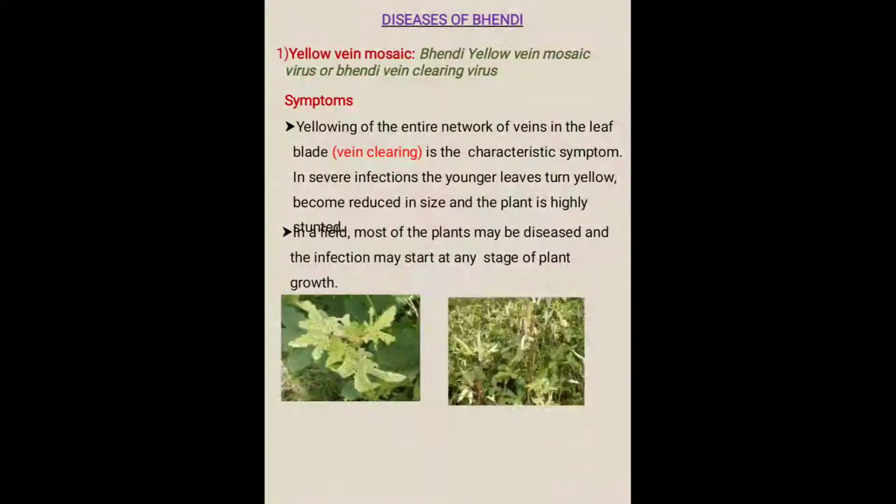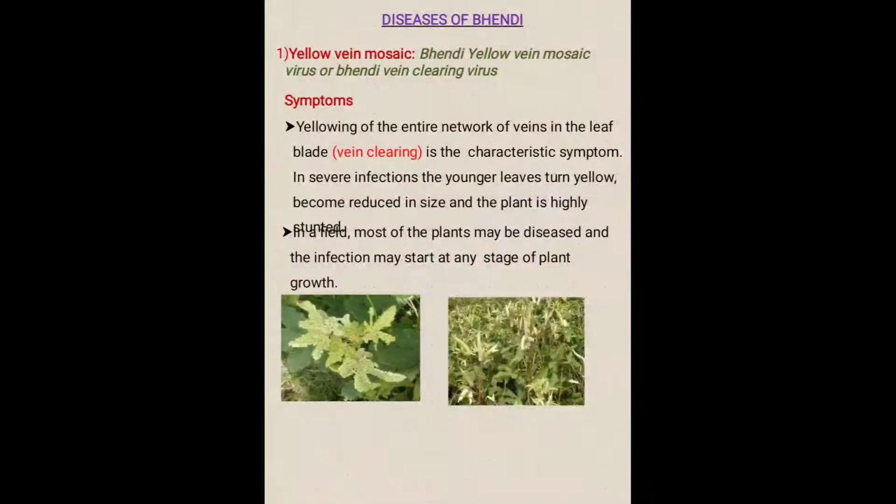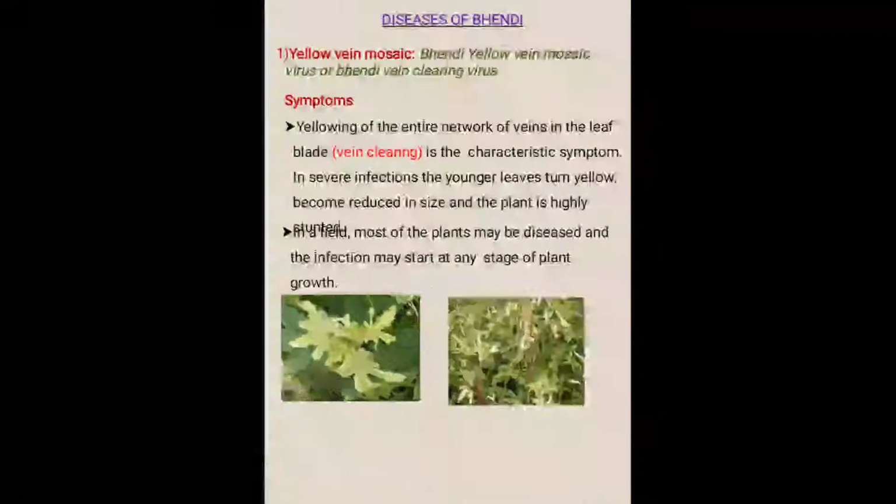The causal organism is obviously a virus, that is Bendi yellow vein mosaic virus or Bendi vein clearing virus. It is a viral disease. Whenever we discuss viral diseases, some points we should take into consideration. First, the virus is spread by a vector, that is an insect vector.